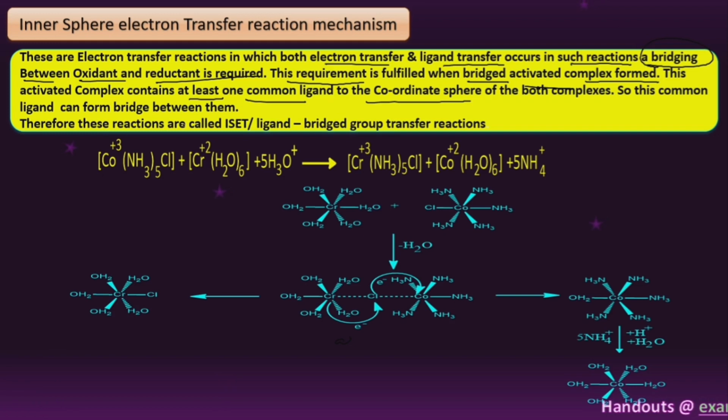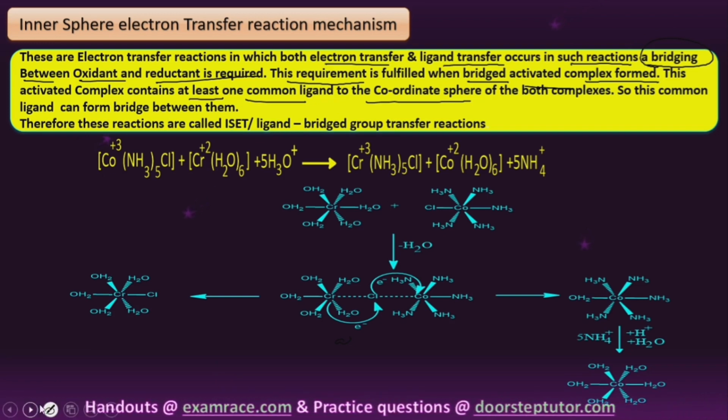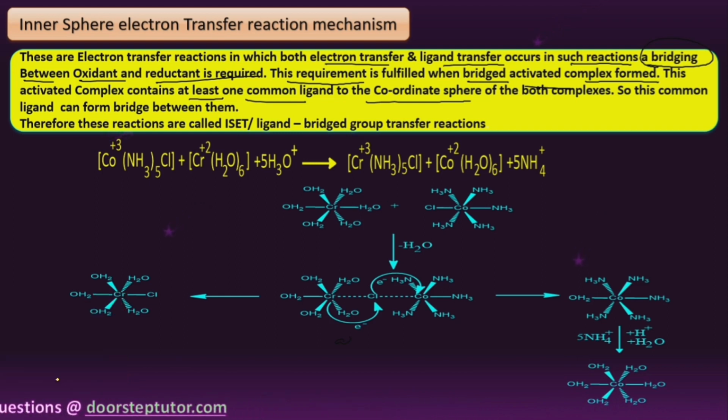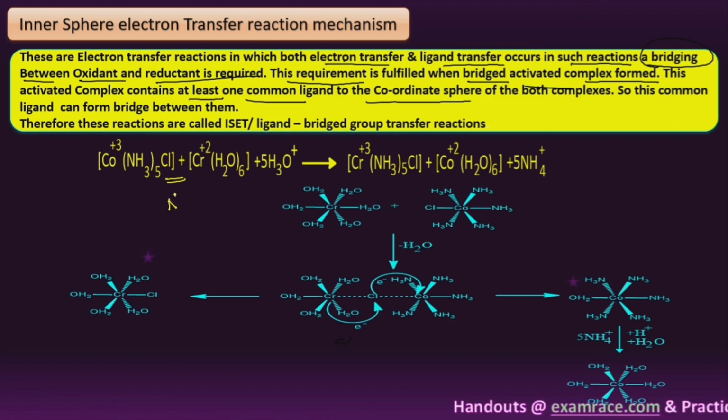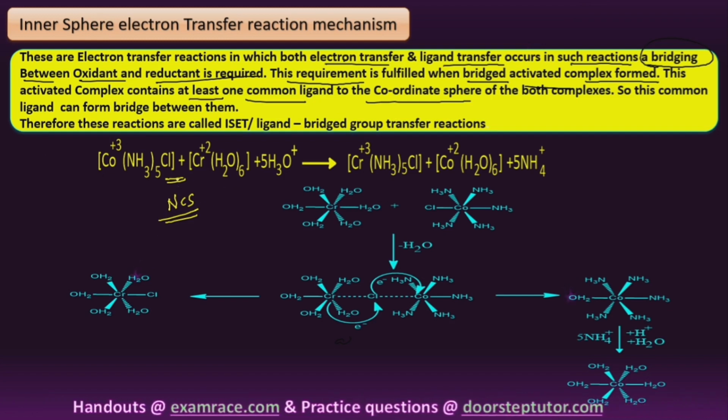Therefore, these reactions are called inner sphere electron transfer reactions, or ligand bridged group transfer. This is very important. We can call it a ligand bridged electron transfer, right? Here one common ligand is required, students. Many examples are Cl, and you can also take NCS. This NCS acts as a common ligand between these metal complexes.